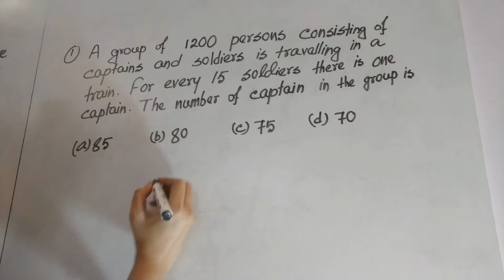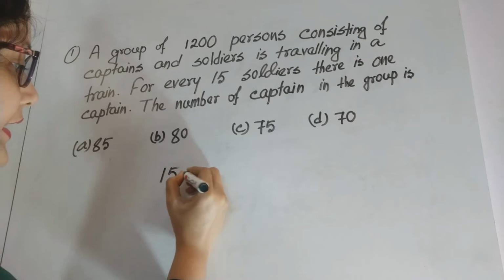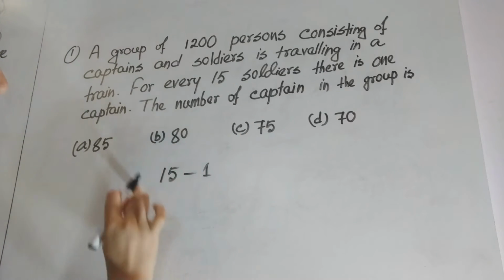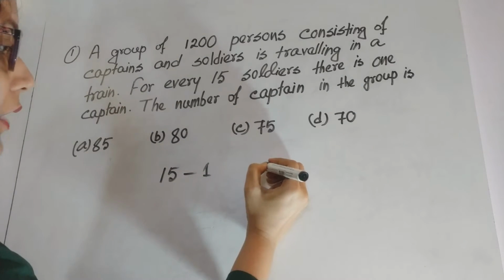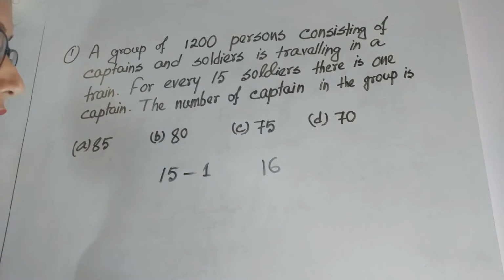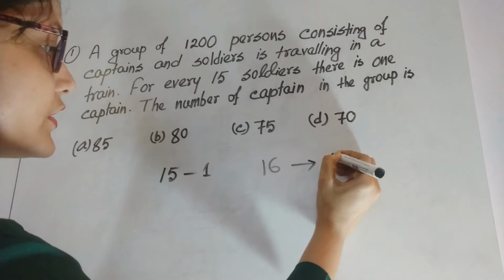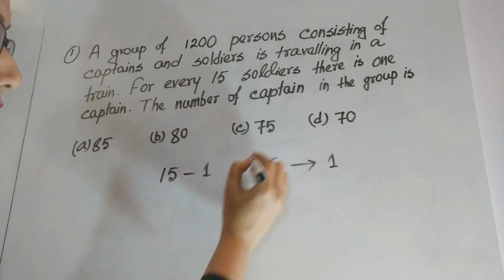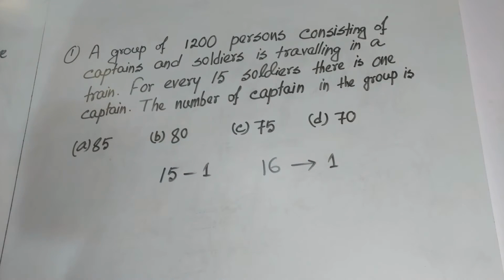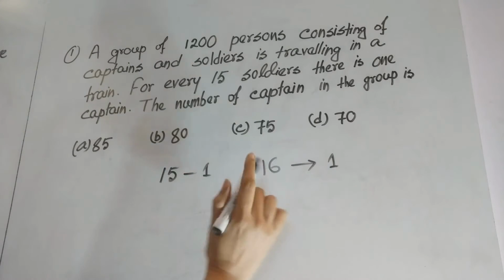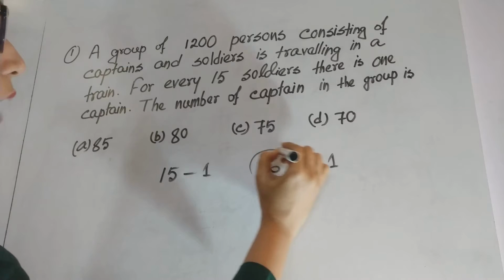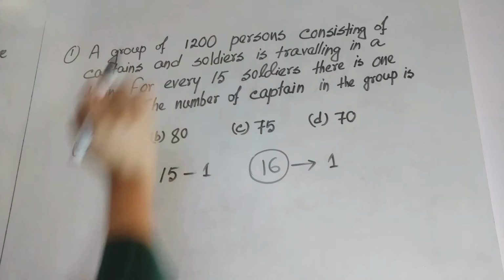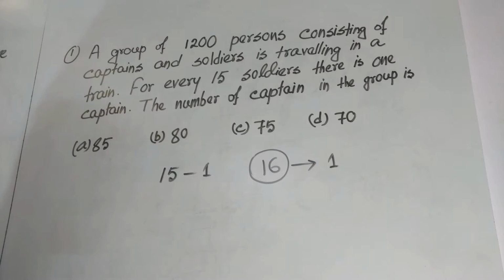So if a group is formed of these 16 persons, then there is only one captain. Out of these 16 persons, there is one captain. So how many groups of 16 persons can be formed with these 1200 persons?